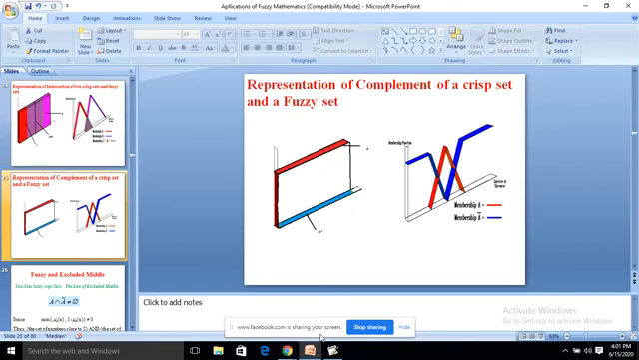So the blue region is given as the set. A is the set and A complement is given in the blue region. So here also the red region represents the membership and the blue region represents the non-membership.